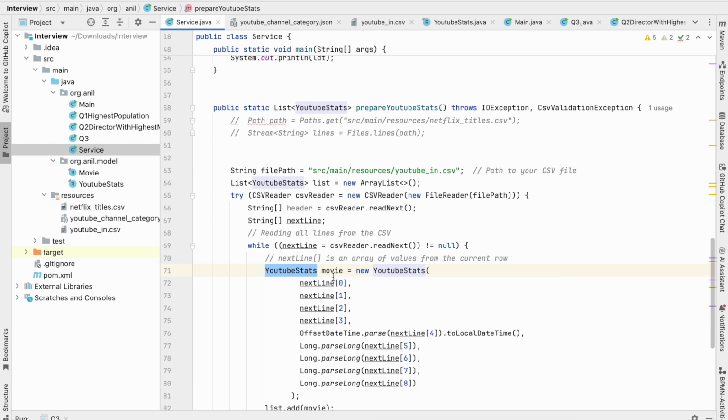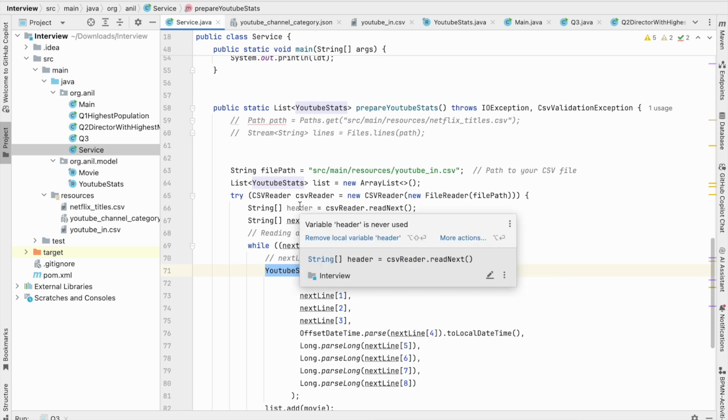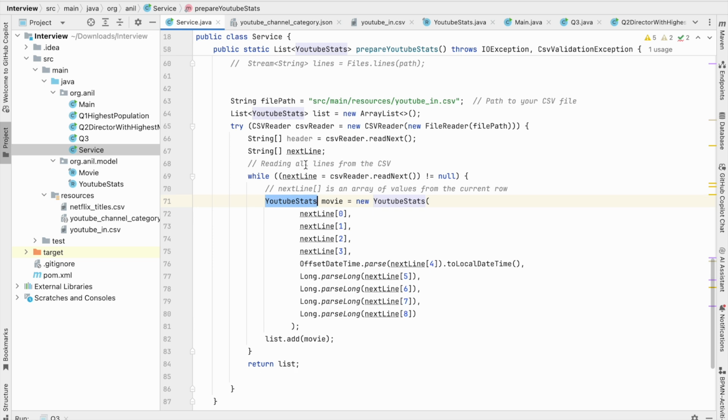read this file. We have read this file with the help of CSV reader, and then we have read this line by line and just taken this in this YouTube stats record. Of course we are using records.